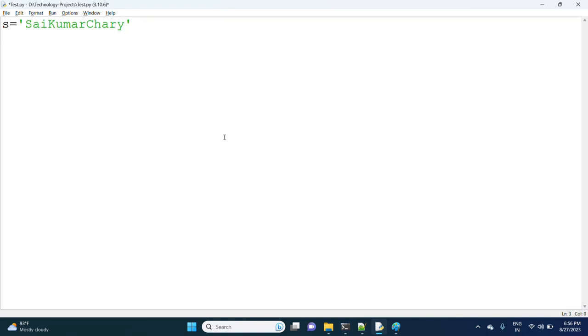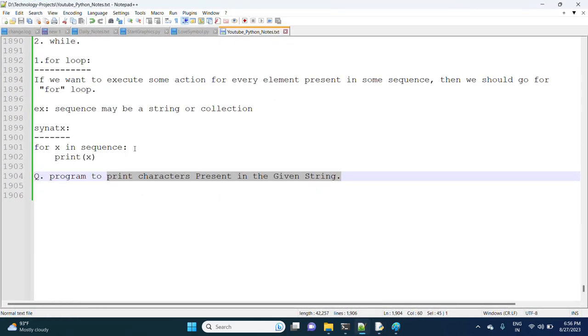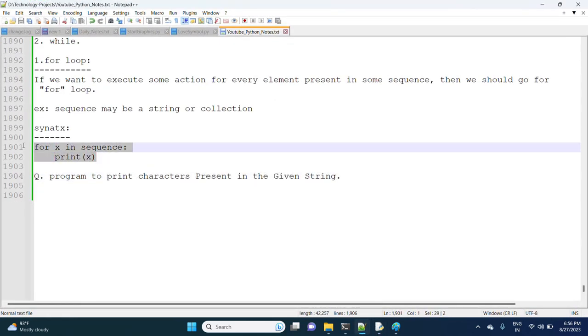Now I'm printing the characters present in the string. I'm printing each and every character present in the string. How am I printing? Observe carefully. For x in s. I'm not doing any magic, just writing based on the syntax.